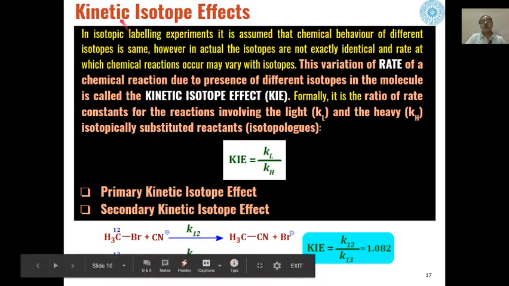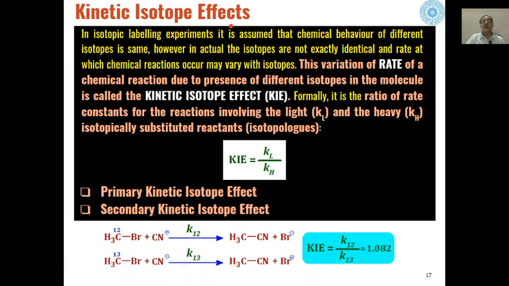Then next is kinetic isotope effects. In isotopic labeling experiments, we always assume that the chemical behavior of different isotopes is the same.